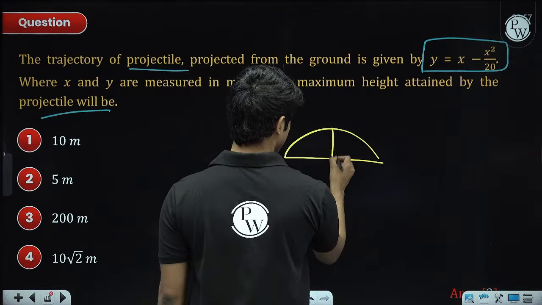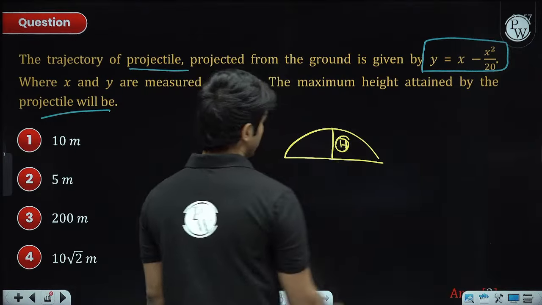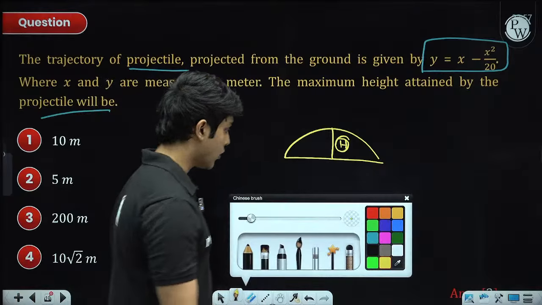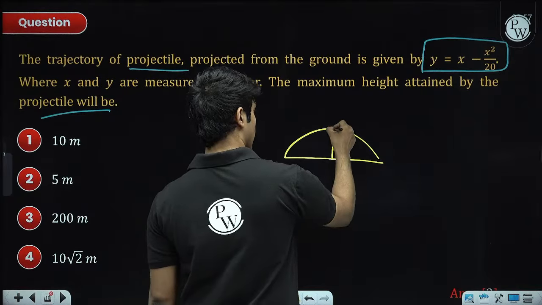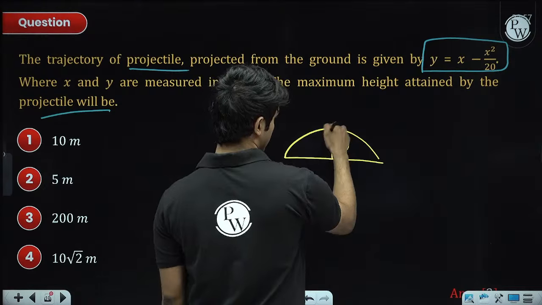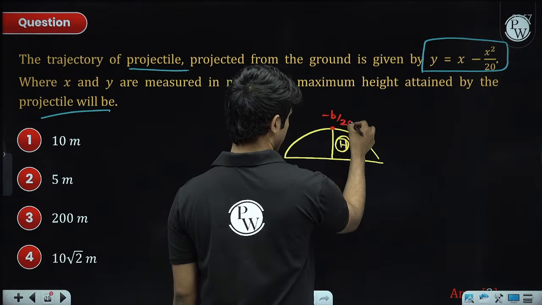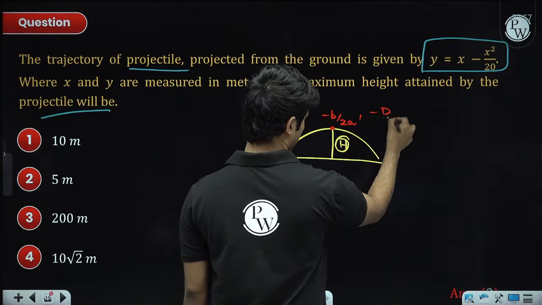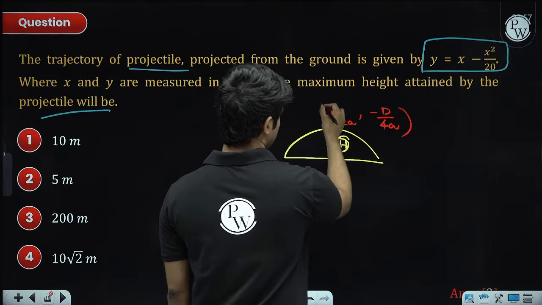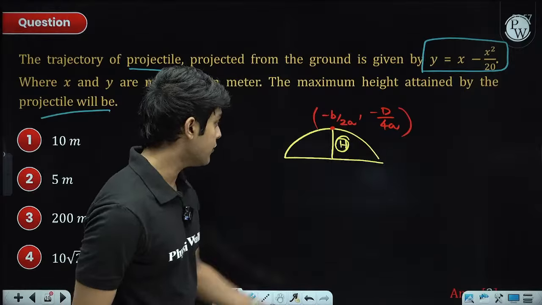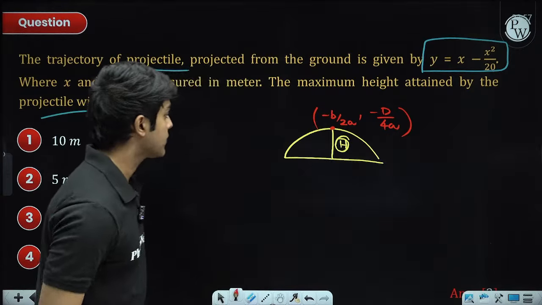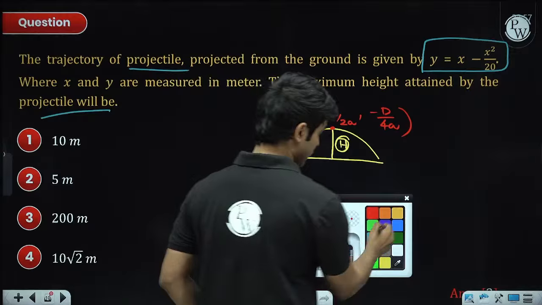We need to find the h max. So the coordinate of the vertex of the parabola is given to us by minus b by 2a comma minus d by 4a, right? So what we need is the minus d by 4a. So that's what we have to do.